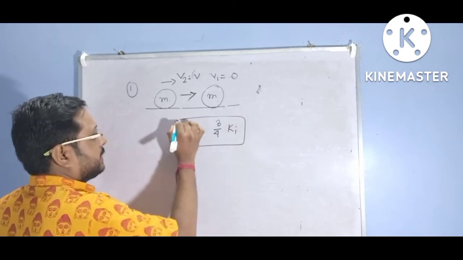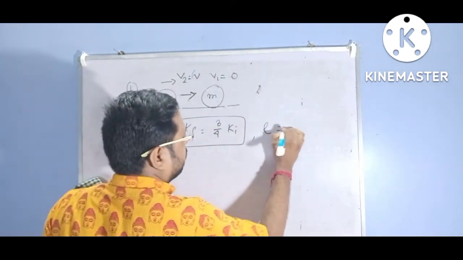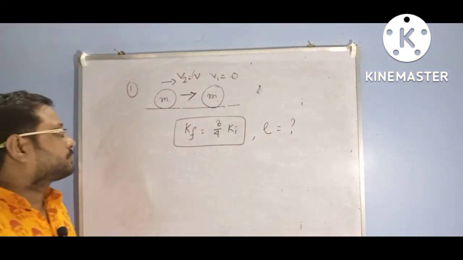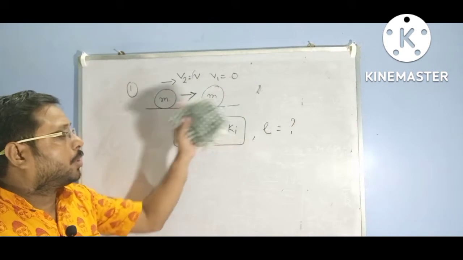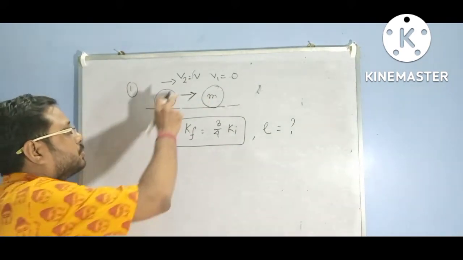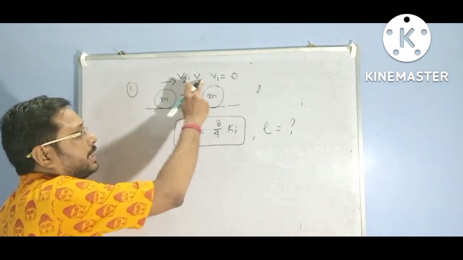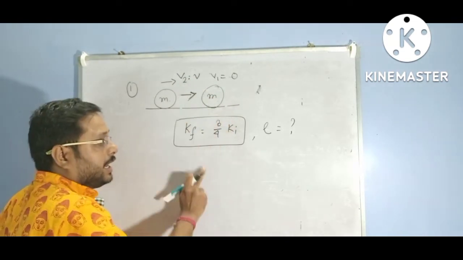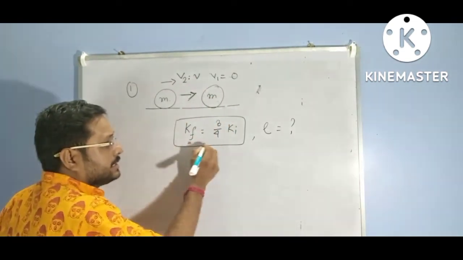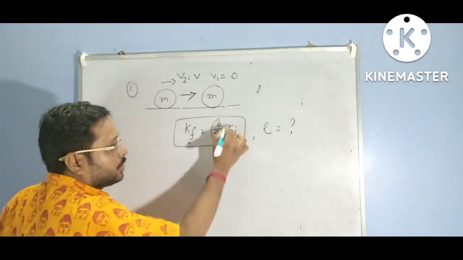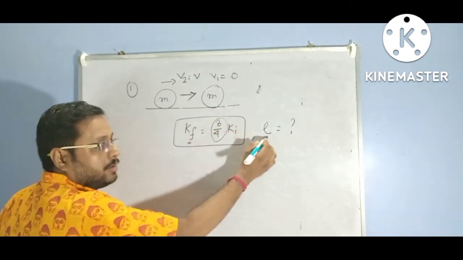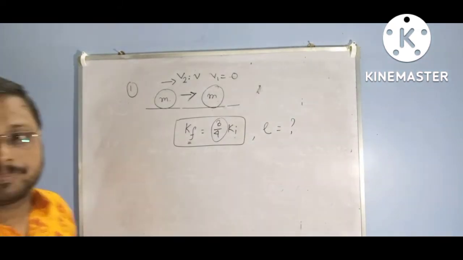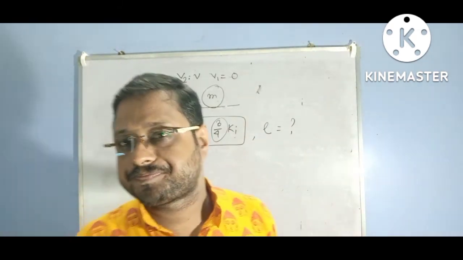This is the condition given. Then we can find the coefficient of restitution. This is an example of inelastic collision.